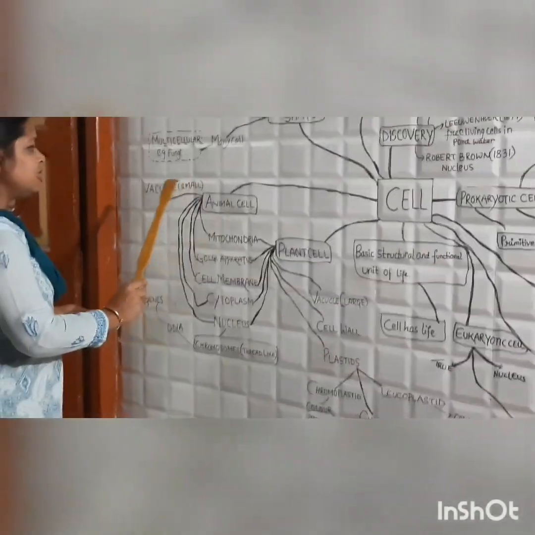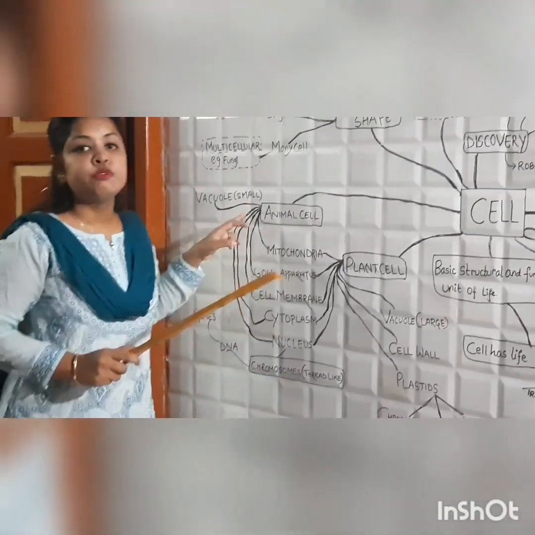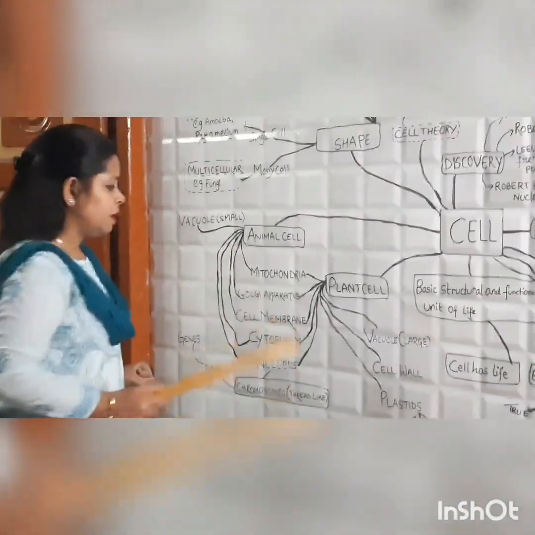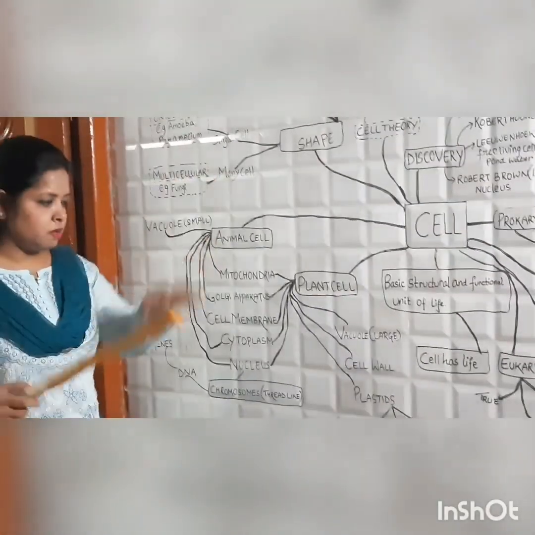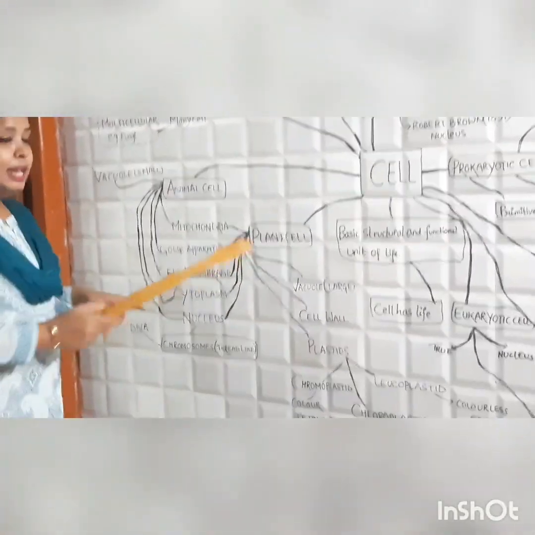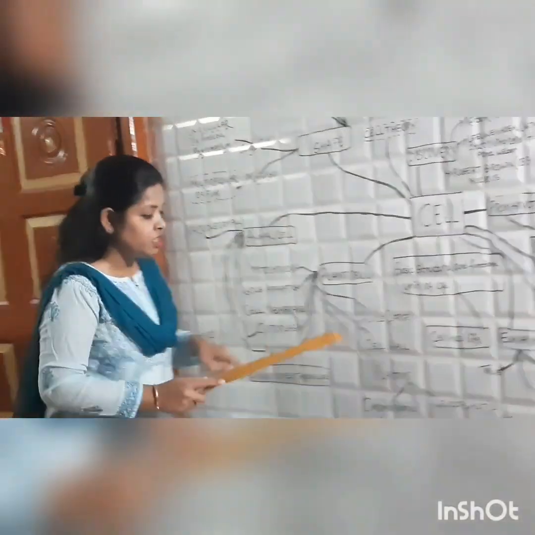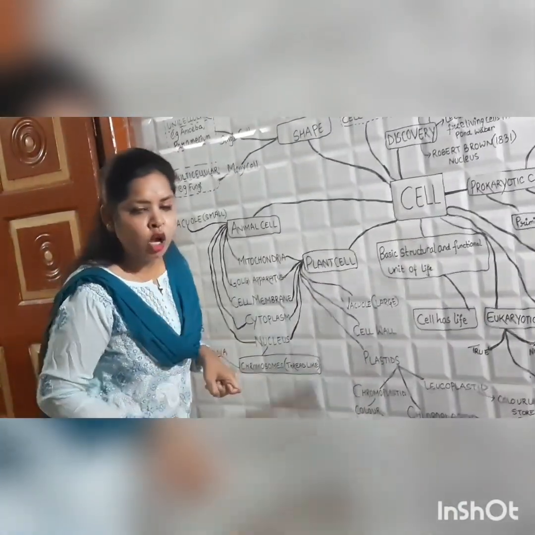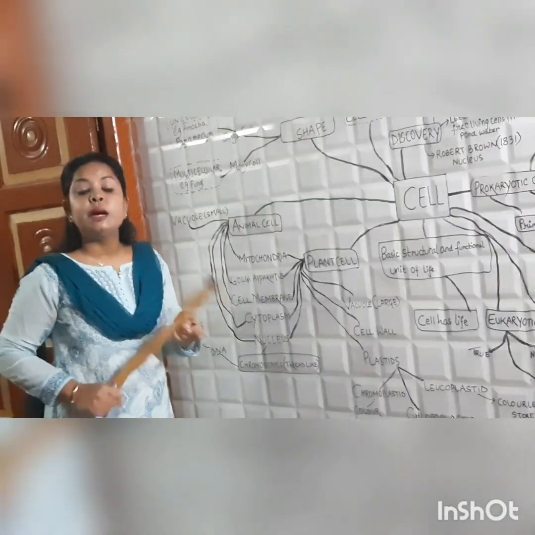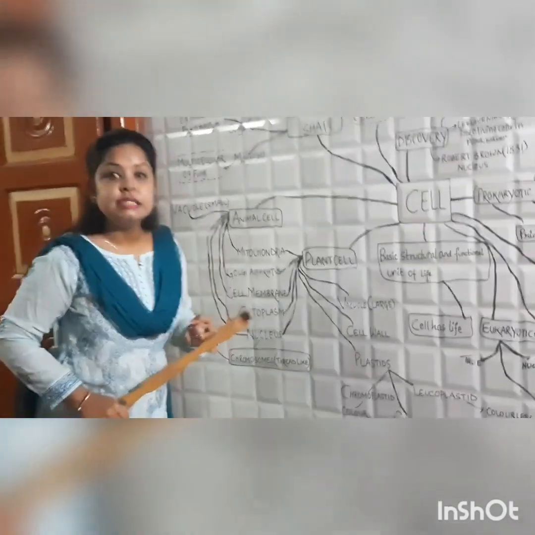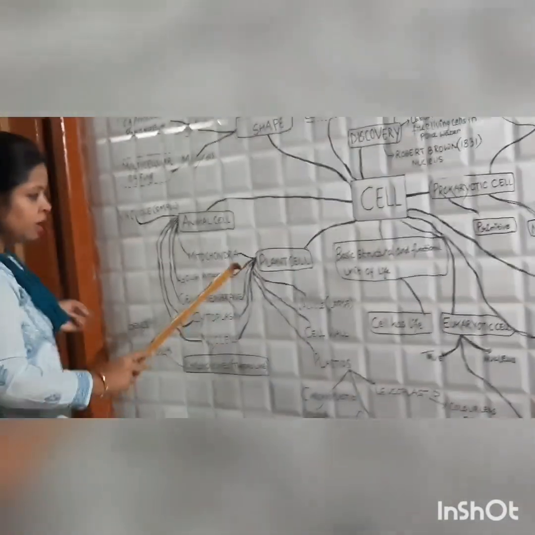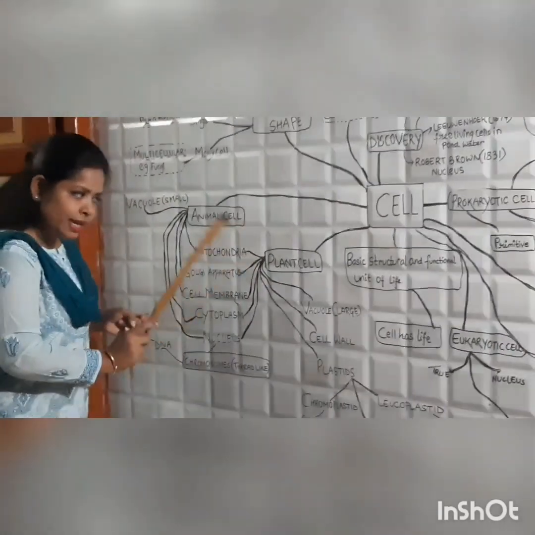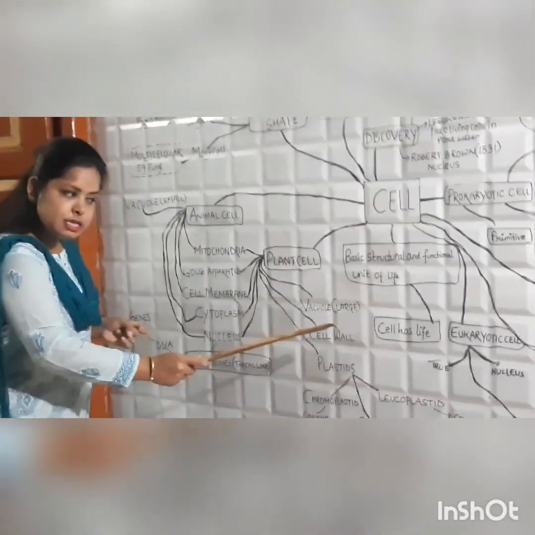But in animal cells, if it is present, it would be small and few. This is one but large. In plant cell, there is an additional membrane which is known as cell wall. And this cell wall is made up of cellulose.